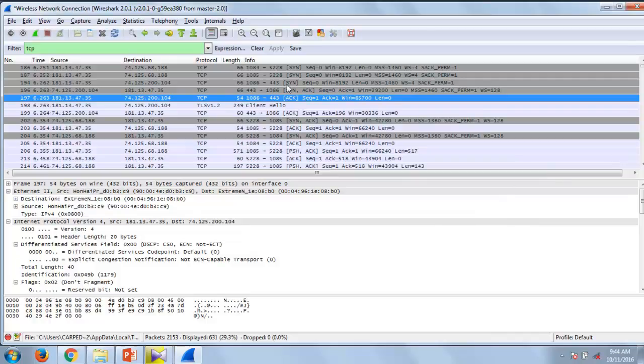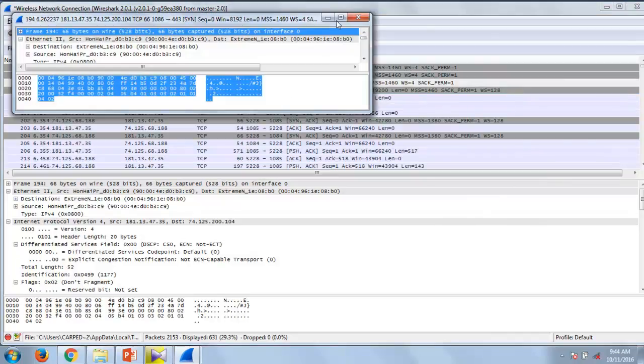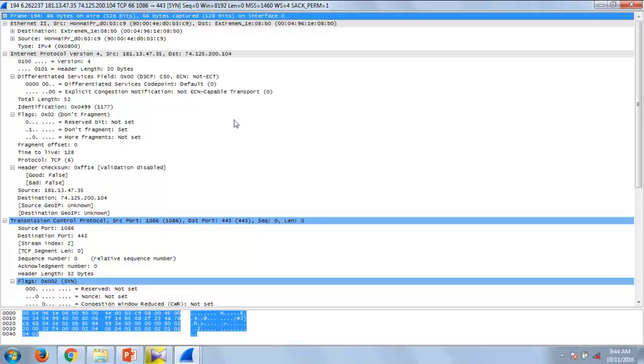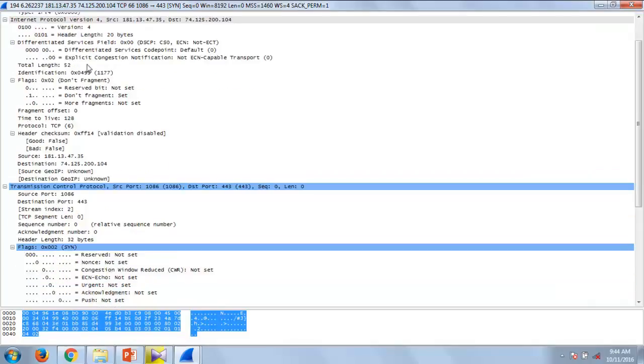Let's have a look at this packet and try to figure out what is inside it. This is 0100, so it is IP version 4, but we're not interested in that. We're interested in something over here, which is the source port, destination port, then we have sequence number equal to 0, and it's saying that it's a relative sequence number. Then we have header length equal to 32 bytes. As I said, it's between 20 to 60 bytes.